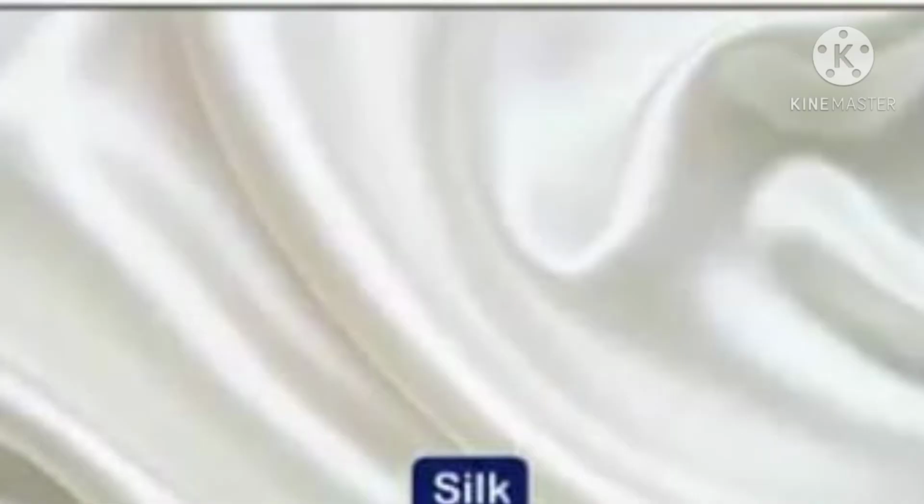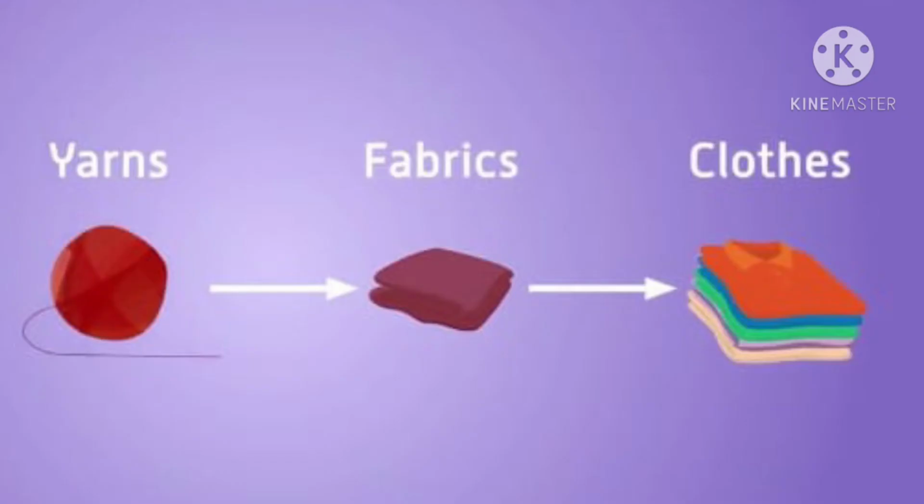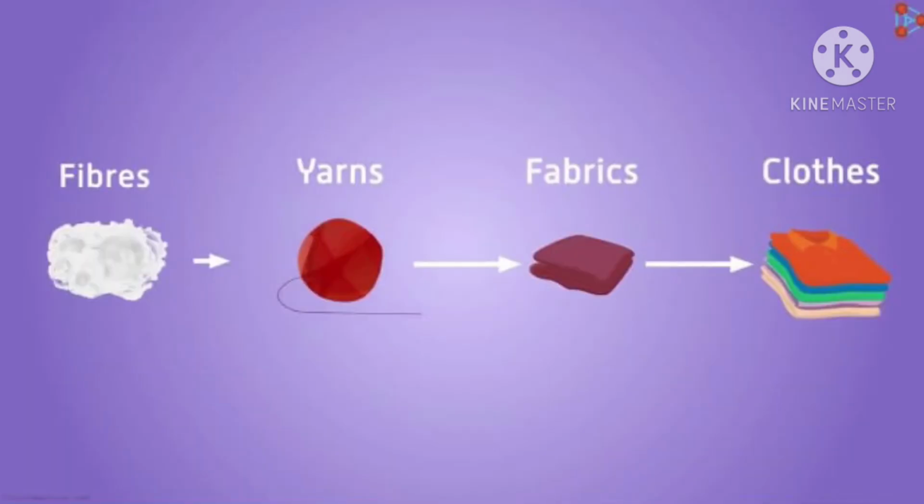Fabrics are pieces of cloth which are used for making our garments. Now, yarns are woven to make fabrics which can be used to make clothes. So, we can conclude that fibers are the threads which are used to make yarns, where yarns can be woven into fabrics which are then used to make stitched clothes for us.